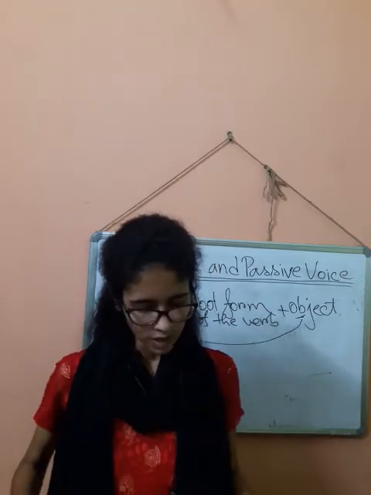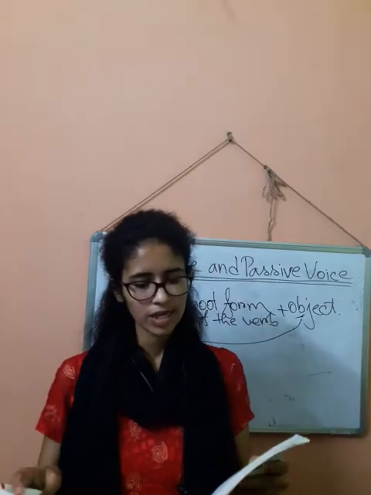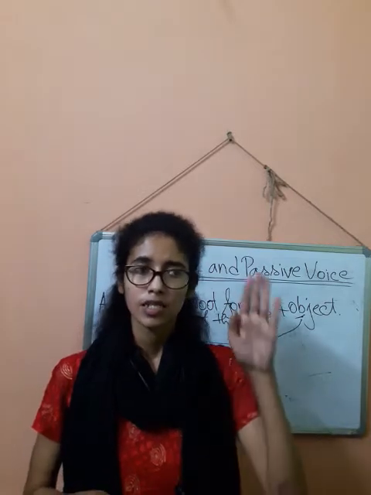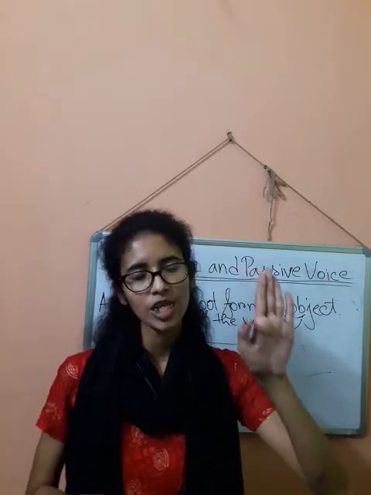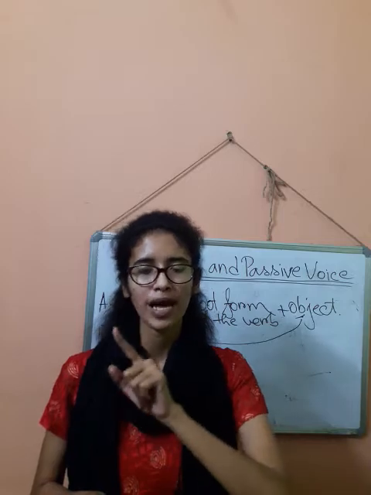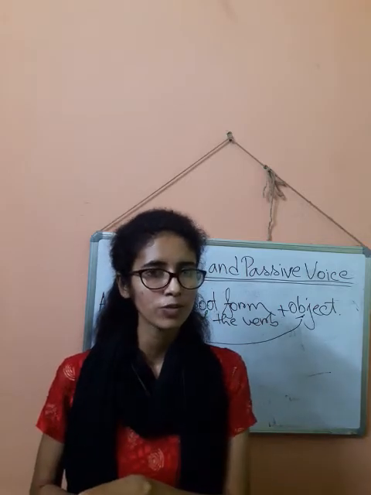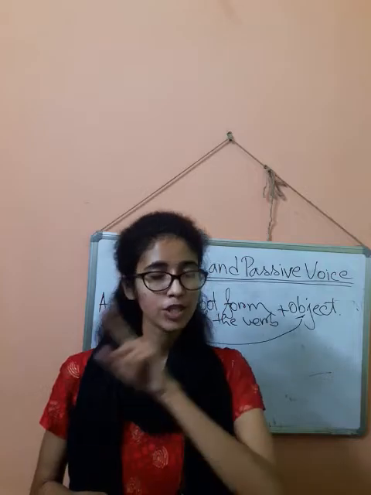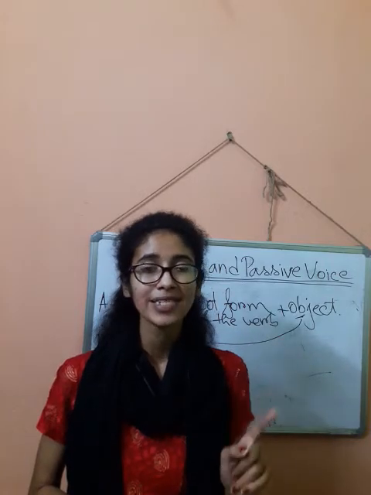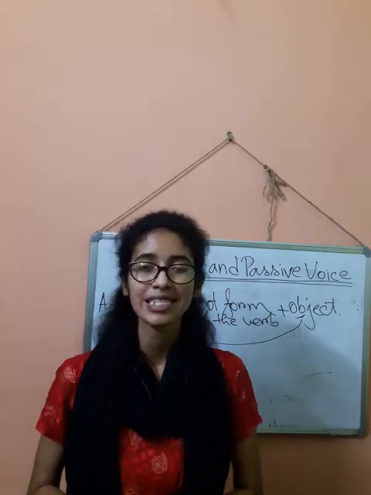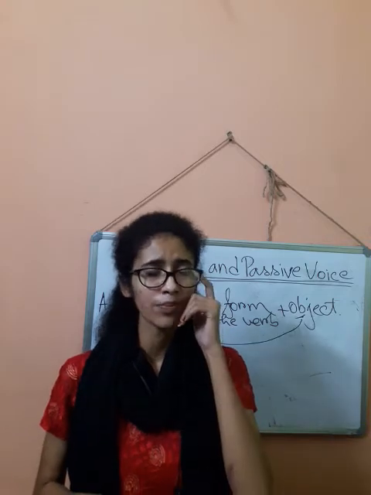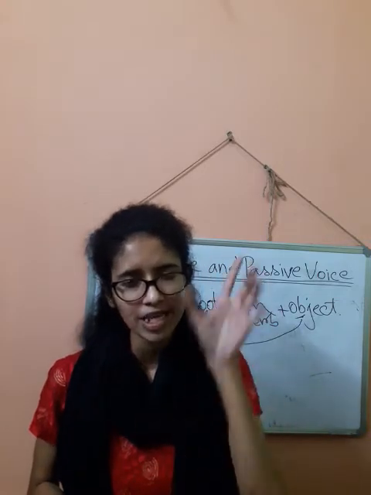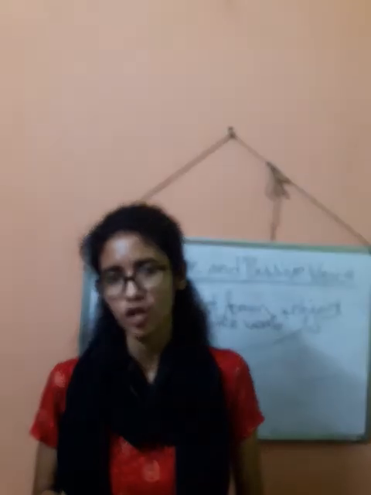Okay. Now past continuous tense, the same thing. Subject in active voice, subject plus was or were plus verb plus ing plus object. I was eating rice. Rice will come forward. Rice was being eaten by me. Same thing, B-E-I-N-G. It is common in every continuous tense voice change.